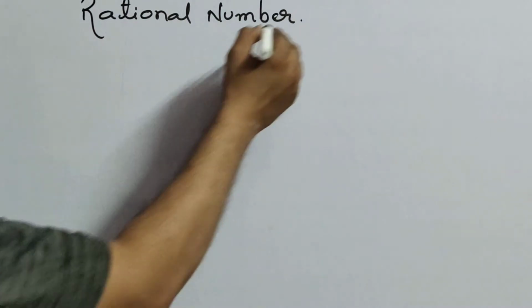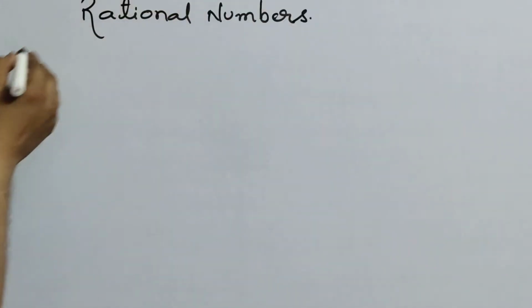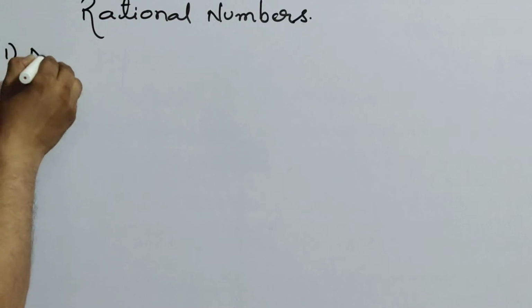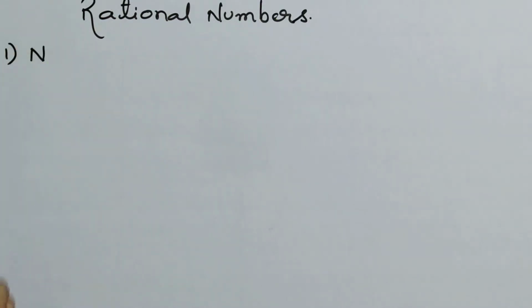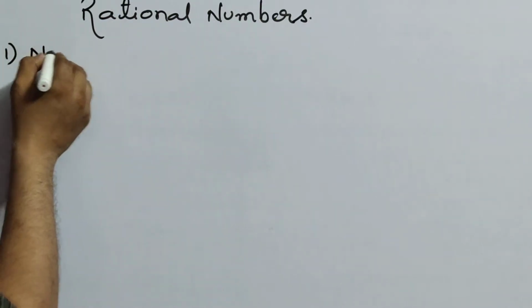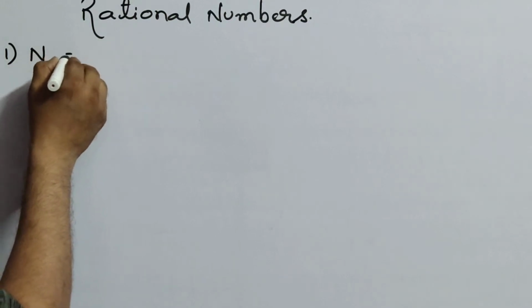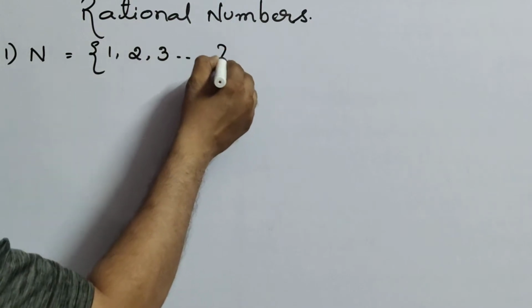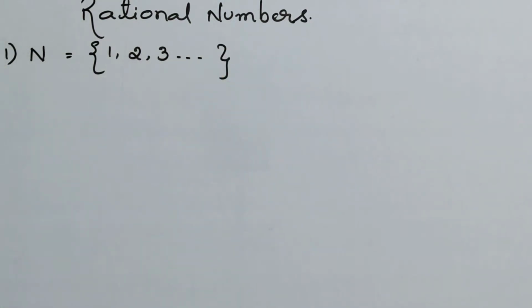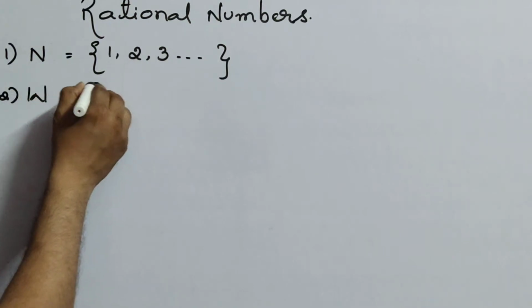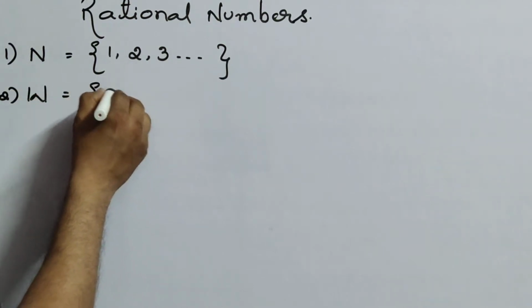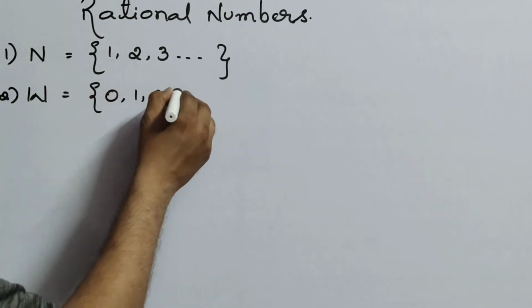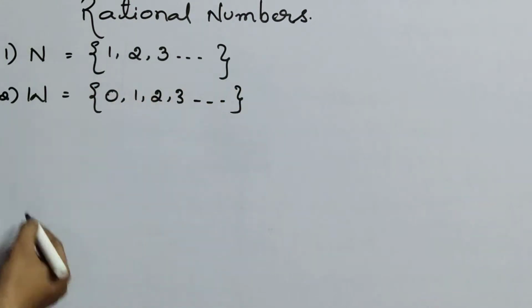Now, rational numbers means what? Before knowing rational numbers, we have to first know natural numbers. In a simple way I am telling you, because we already discussed in class. Natural numbers means the numbers which begin from 1 to infinity, and it is denoted with the capital letter N. Whereas whole numbers means the numbers which begin from 0 to infinity, and it is denoted with the letter W.